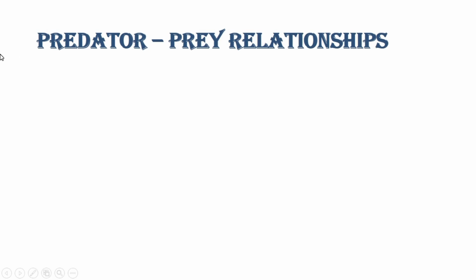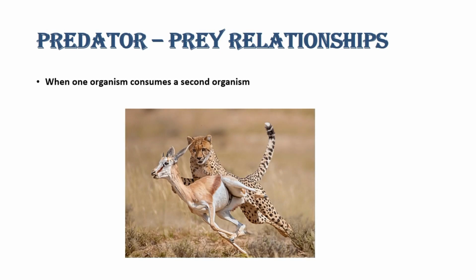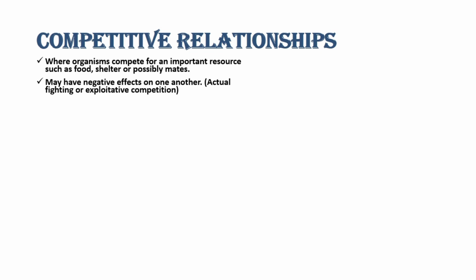The next type of relationship is predator-prey, in which one organism consumes the second one, as you can see in the picture. The third type of relationship is the competitive relationship, in which organisms are competing for resources such as food, shelter, or mate. And this might have a negative effect on each other, and this might be an actual fight between living organisms.